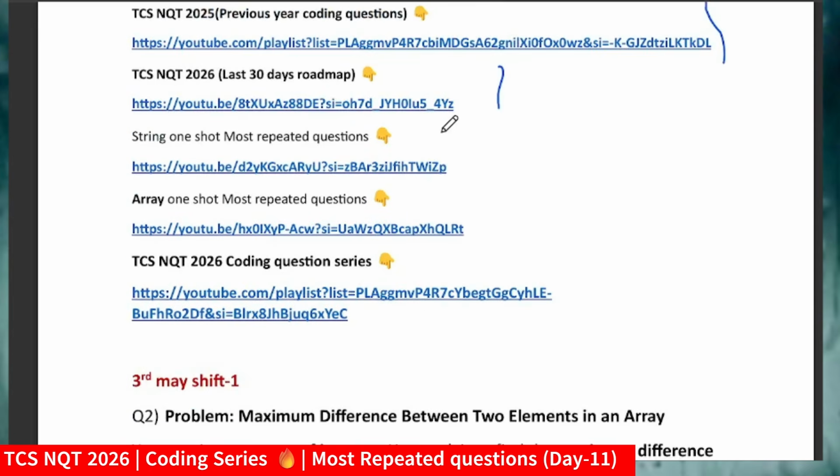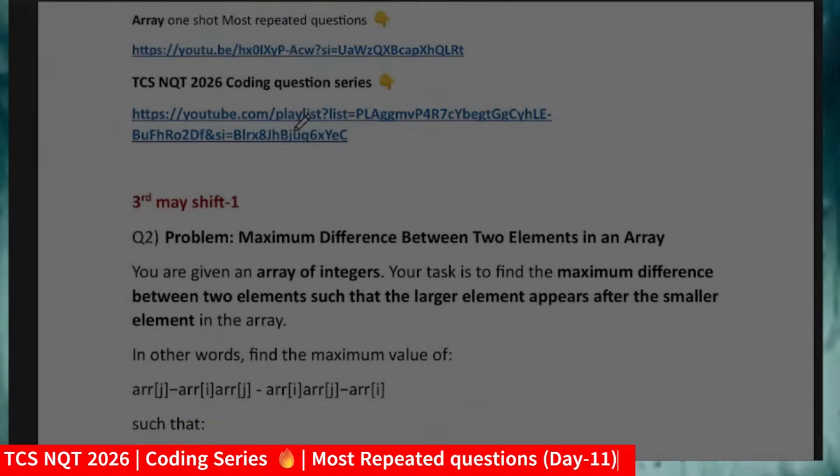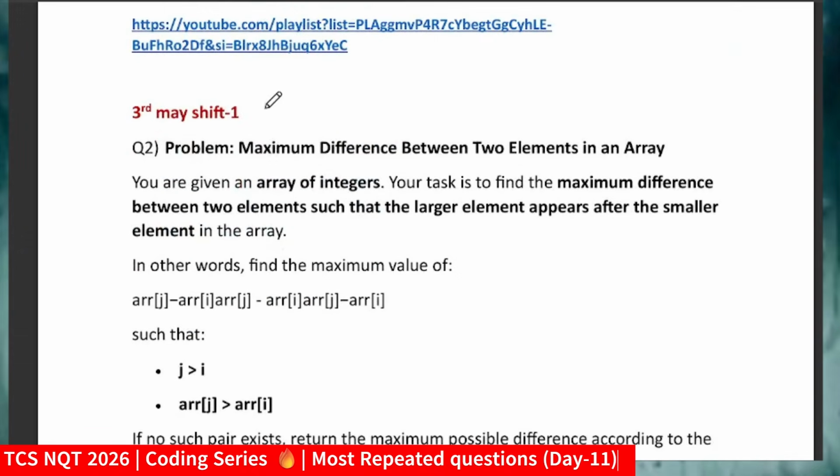And the one-shot repeated questions are very important. You should go through the one-shot string repeated questions, where I have covered almost 12 questions, and the main thing is that you have to get the logic. Okay, let me come to the second question, which was asked in 3rd May shift 1, 2024. I forgot to write the date, so this was the question for 2024, 3rd May shift 1.